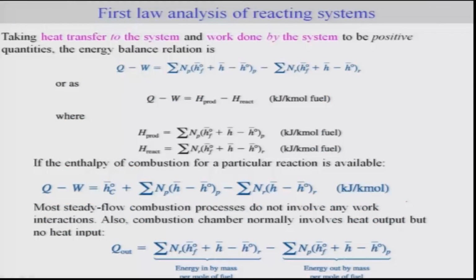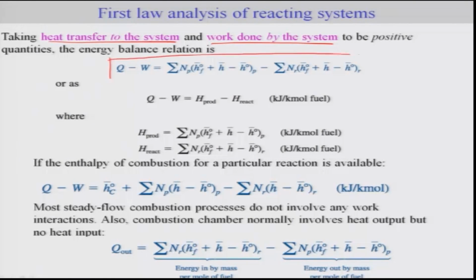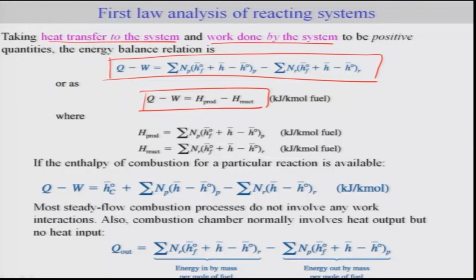So this is a straightforward balance, and we can now consider the typical sign convention, where heat transfer to the system is considered positive and work done by the system is also considered positive. Thus you have the relation Q minus W equal to the sum of the energy of the product minus the energy due to the reactant. One can replace this in a more generic form, where this is nothing but your H of product and this is nothing but your H of reactant. Note that this is on a per unit kilomole of fuel basis.